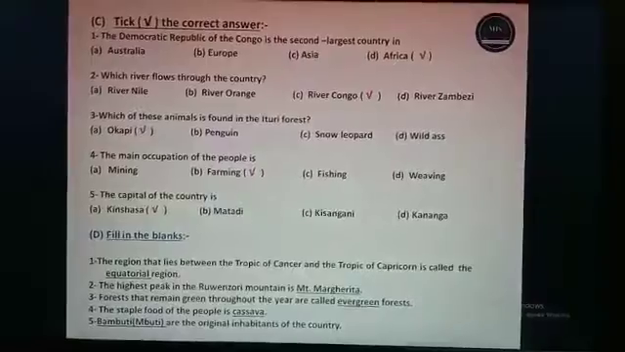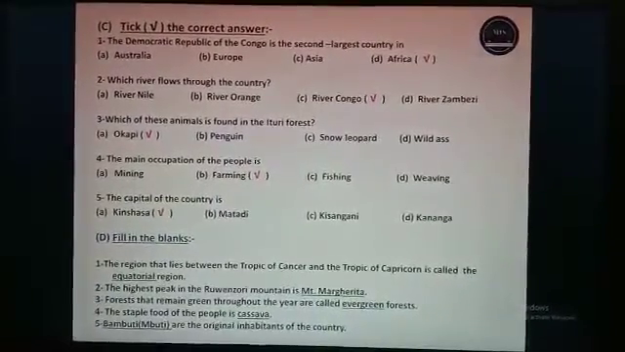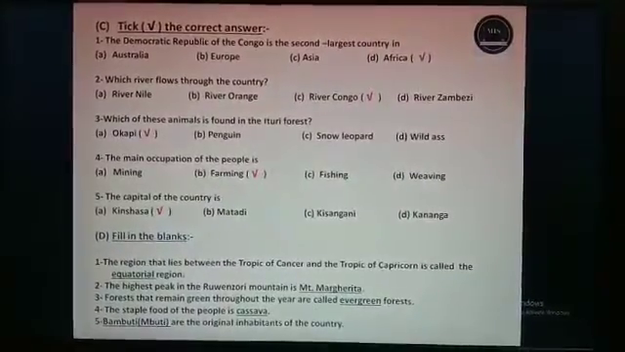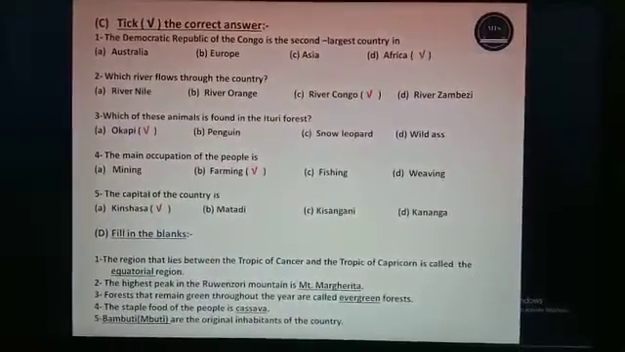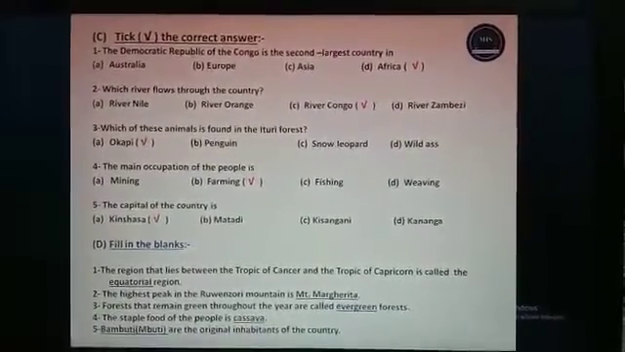Third is forests that remain green throughout the year are called evergreen forests. Fourth is the staple food of the people is cassava. Fifth, Bambuti are the original inhabitants of the country.